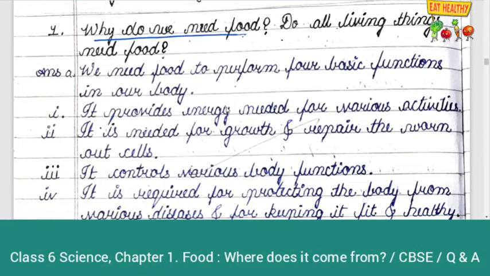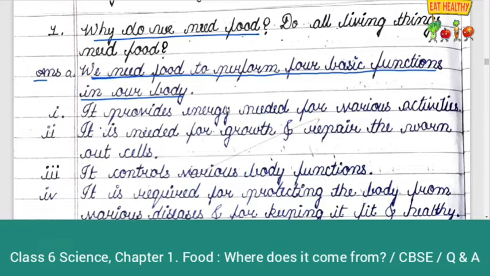Why do we need food? We need food to perform 4 basic functions in our body. What are the 4 functions? It provides energy needed for various activities.